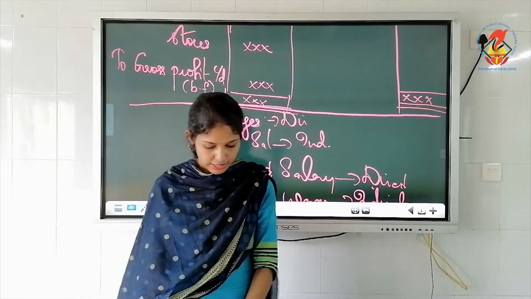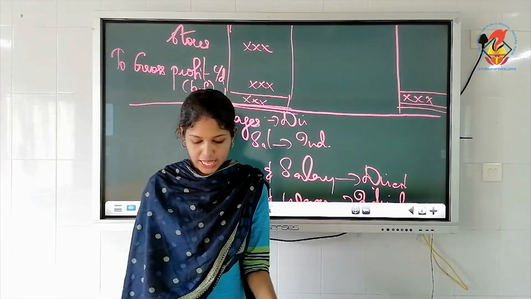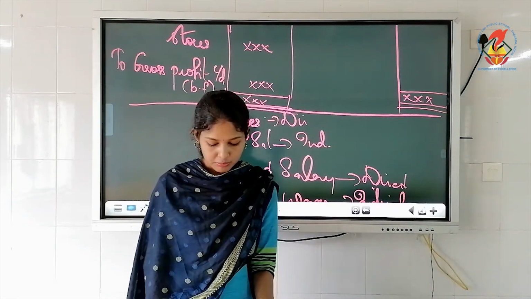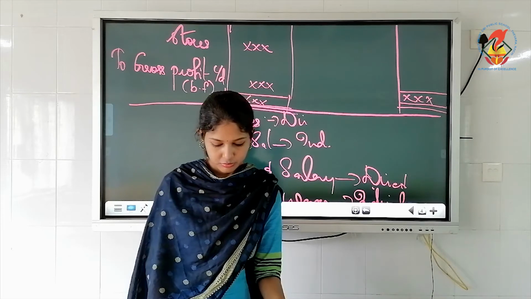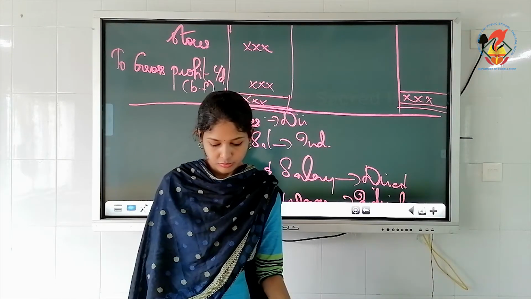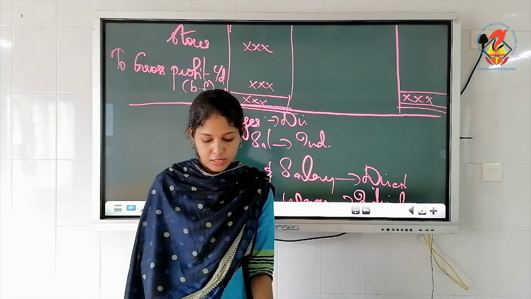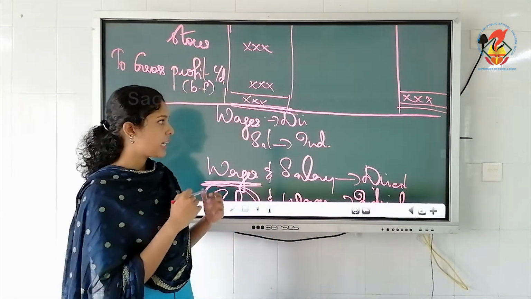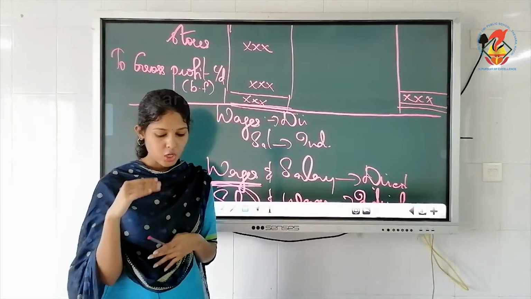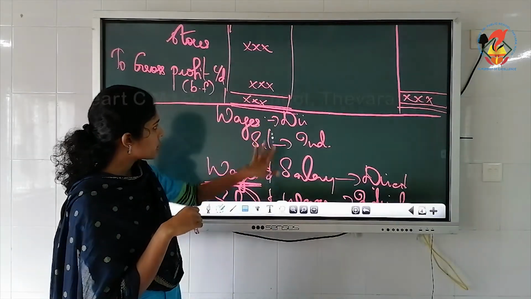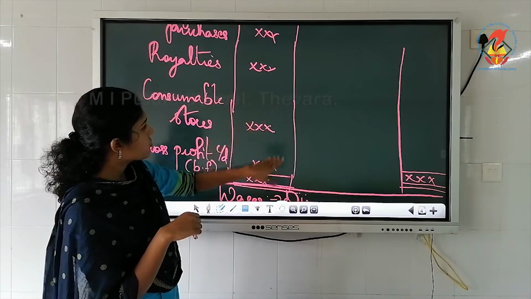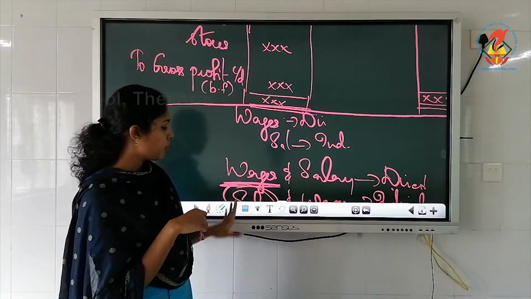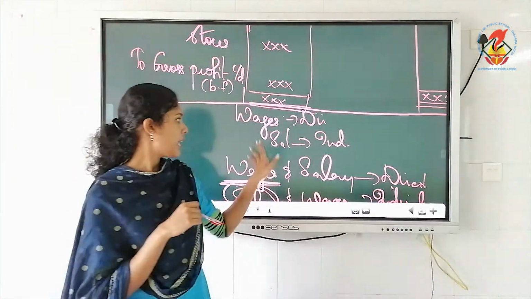Okay, so I will just show you the format of P&L account. You take page number 18.23. Profit and loss account for the year ended. That is how you have to write the headings and all. For trading account also you write that: trading account for the year ended, and put some dots.